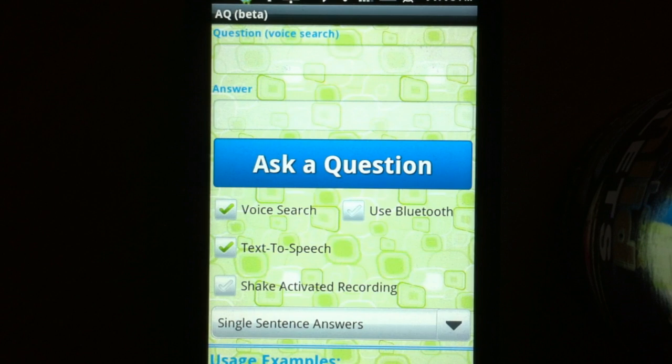Hi, my name is Josef Jaroszczak and I am developer of AQ software, and this is a demo of the most recent beta version and its features.